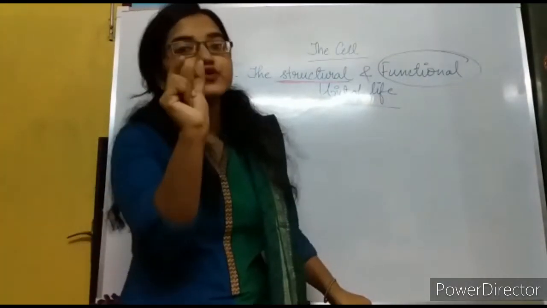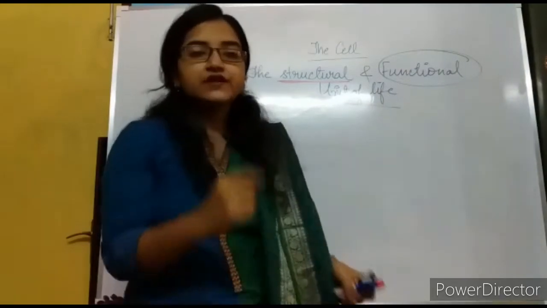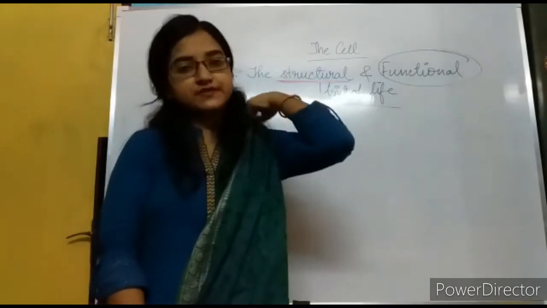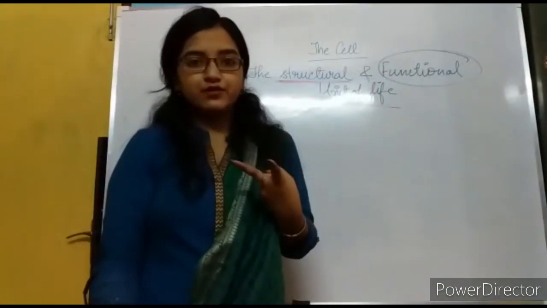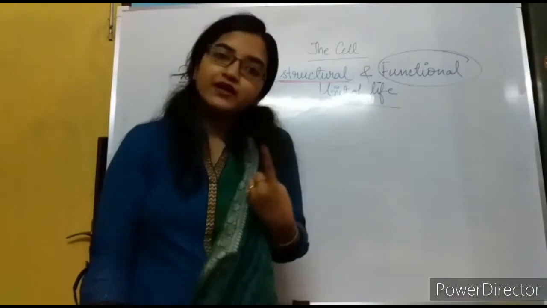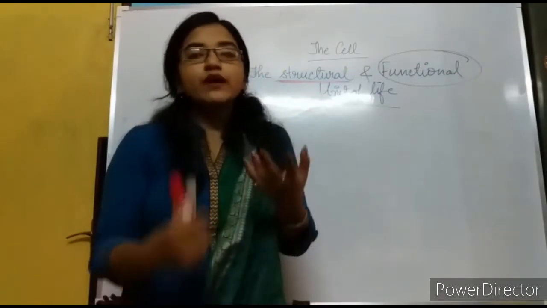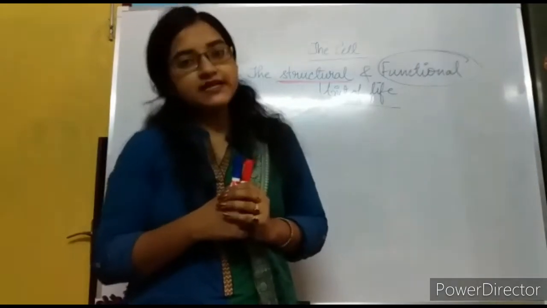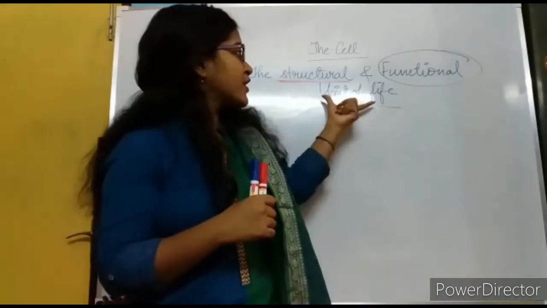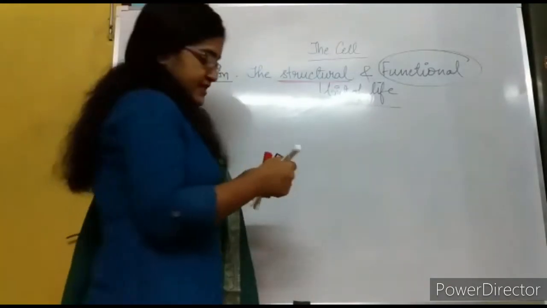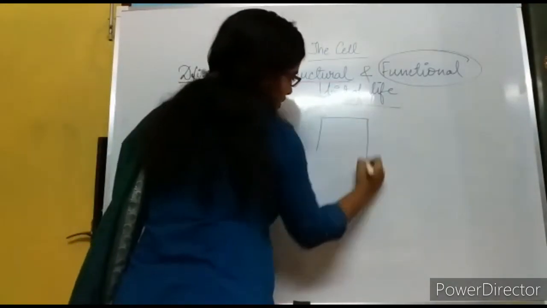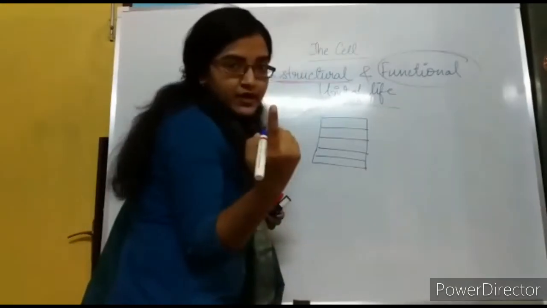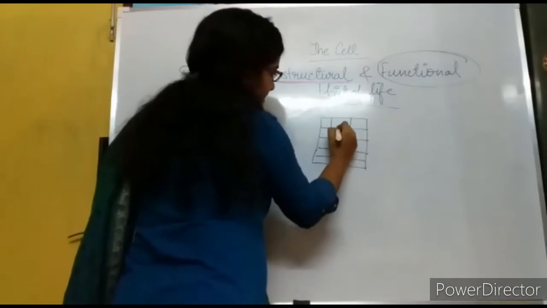Now what is the meaning of unit? Unit means a single unit. If we know this, with a cell, another two terms come into place: unicellular and multicellular. The body which is made up of one cell is known as unicellular. Where the body is made up of a number of cells with different types of cells, we say it is multicellular. Now what do multicellular organisms mean? If I take an example of a wall, if this is a wall, I have bricks. I don't have only one brick, I have several bricks to make a wall.